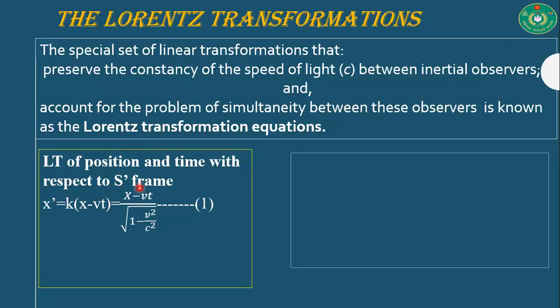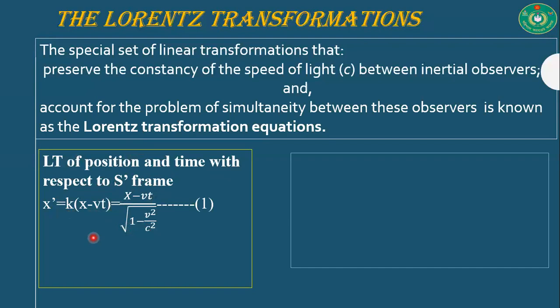The Lorentz transformation of position and time with respect to the S prime frame: x prime is equal to k times (x minus vt), which is equal to (x minus vt) divided by root over 1 minus v square by c square.